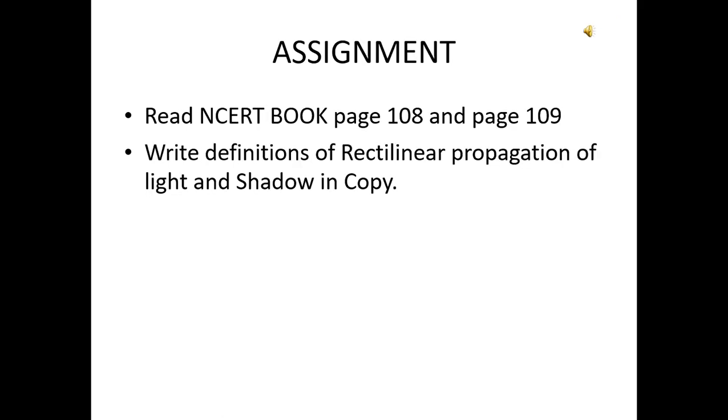Now, the assignment which I am giving you is to read the NCERT book page 108 and page 109. It is about the topic shadow. Go through the activity which is given and write the definitions of rectilinear propagation of light and shadow. These two definitions I have explained to you in the slides just now. Write down these definitions in your copy.